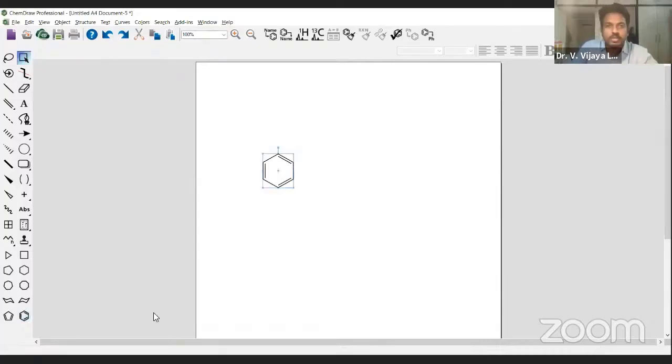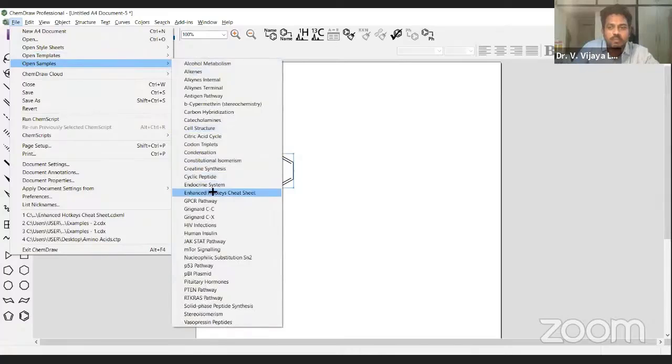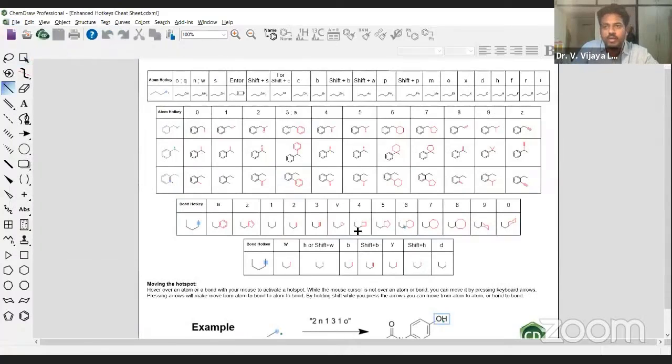Now let me show you other bonds, because this is very important. That's why I'm spending a little more time on it. Just have a look at this cyclopentadiene. This is Z. If the highlighter is on either side of the bond and you press Z, you will get a triple bond. If it is on the middle of the bond and you type Z, you will get this fused cyclopentadiene ring.